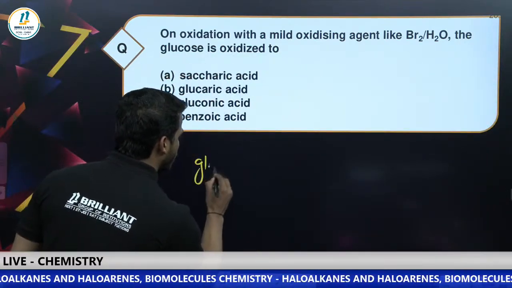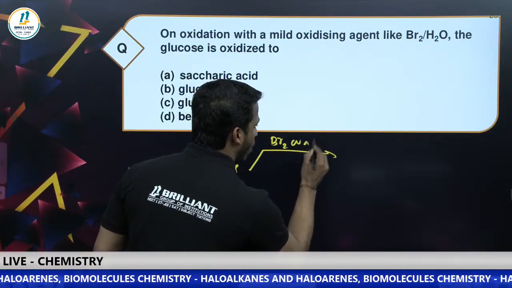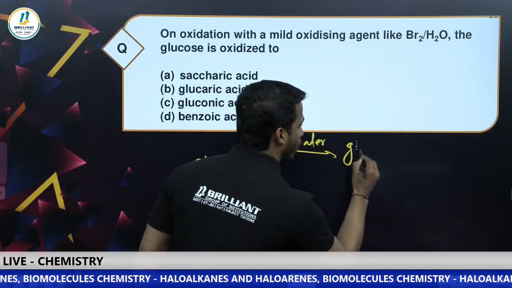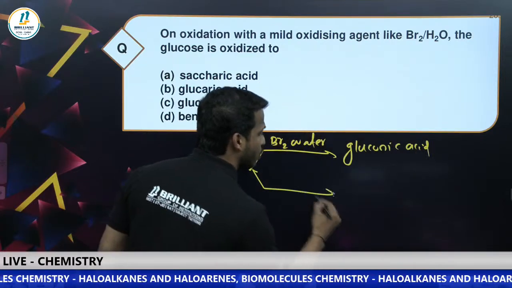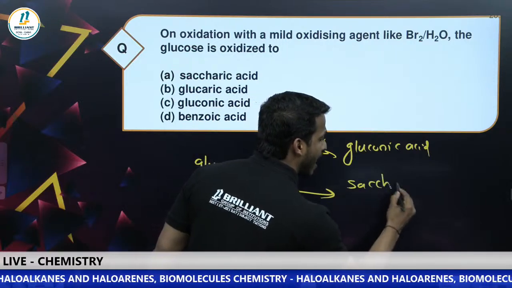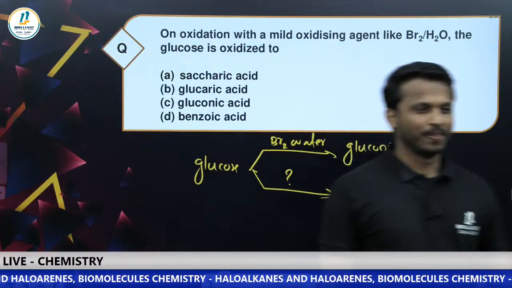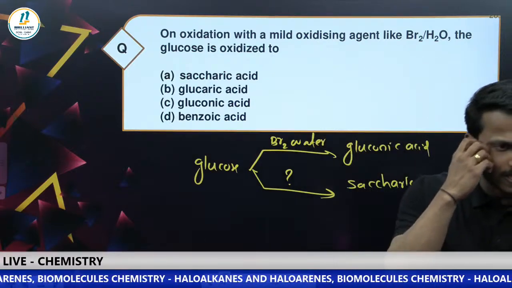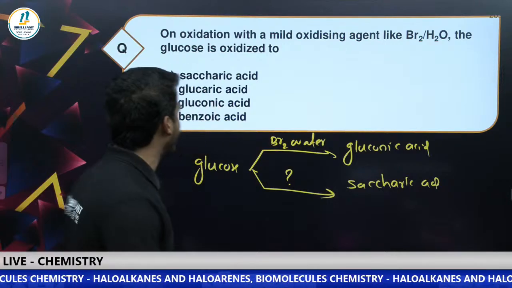Glucose on reaction with bromine water will give you gluconic acid, and in the presence of something you will get saccharic acid. Can you say what this something is?